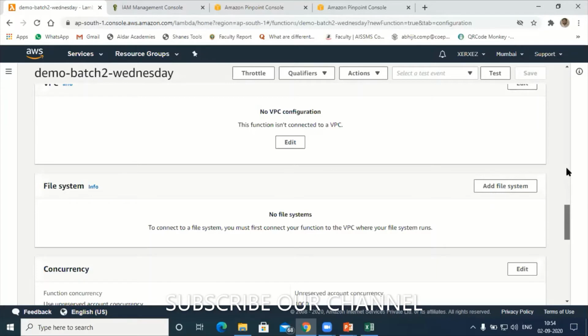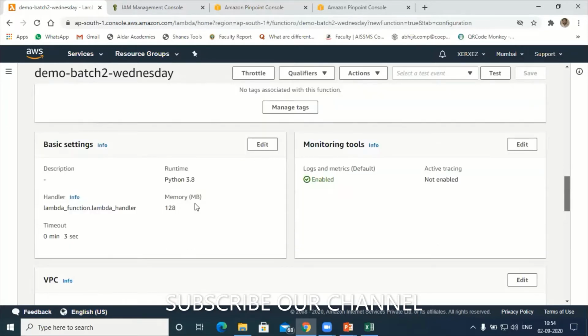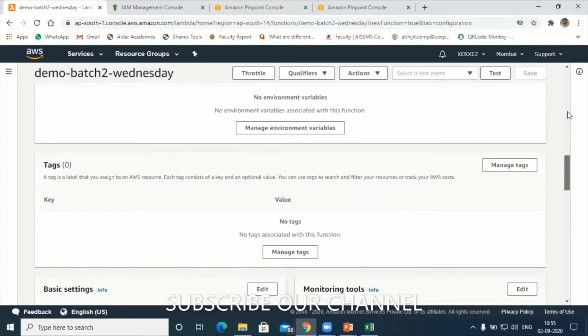Next, let's try to run our simple program first. Have a look at this. The most important part here is the lambda handler. Whatever contents and events we create, that complete value will be handled by this lambda handler. The lambda handler is a subclass of the lambda function. By default everything is set by Amazon here. In the lambda handler, we create one event and context. Event and context, you can see here.